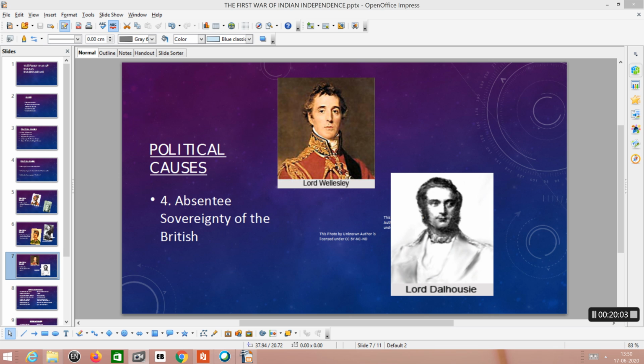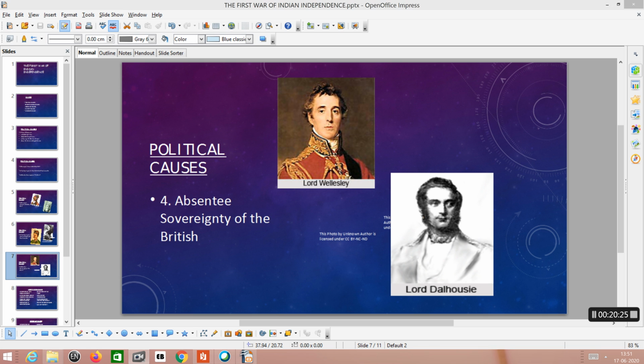Okay, then the Britishers ruled over India far away from our country. That means Britain or England was at a distance of thousands of miles. Then absentee sovereignty of the British rule was resented by the Indians.